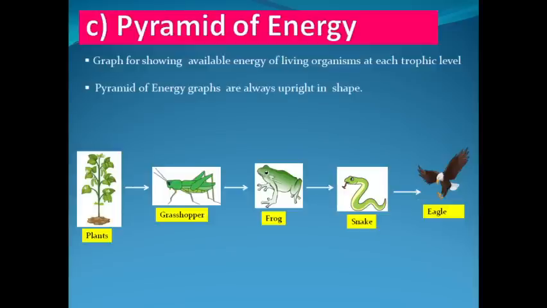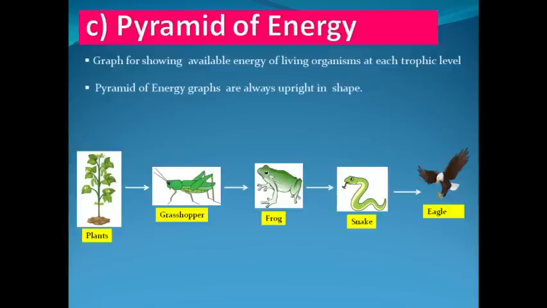We have a food chain in which plants are eaten up by grasshoppers and grasshoppers are eaten by frogs. Frogs are eaten by snakes and snakes are finally eaten by eagles. Plants are producers in this food chain, means with the help of sunlight, food, chlorophyll, carbon dioxide and water, they will synthesize organic matter in their body with the help of photosynthesis reaction. And as a result of it, organic matter or say glucose will be synthesized and stored in the plant's body.